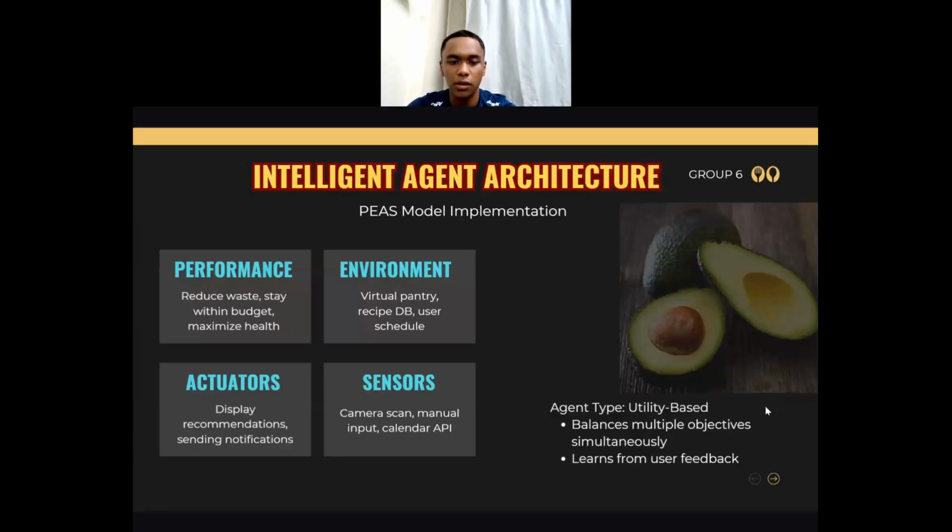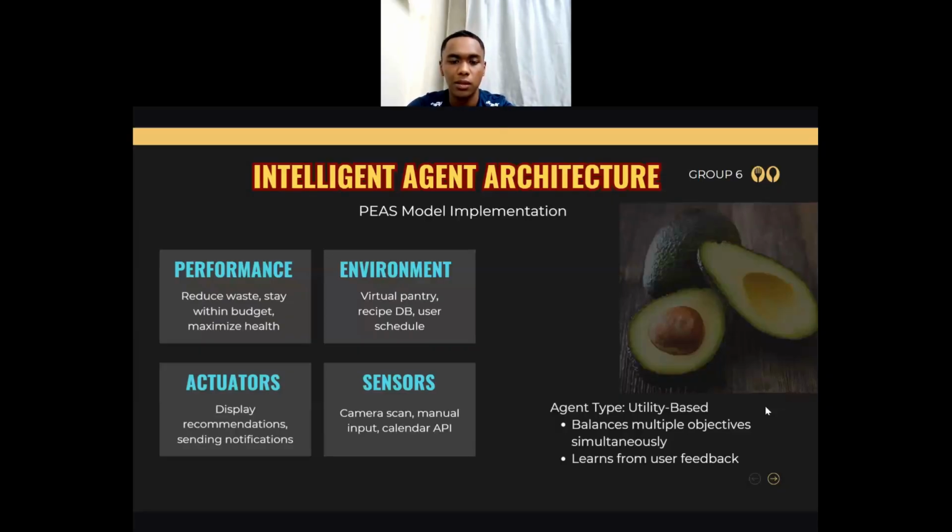Then secondly is the environment, which represents our world. Our agent operates in a dynamic, partially observable environment, so it manages a digital twin of the user's kitchen through the virtual pantry inventory.